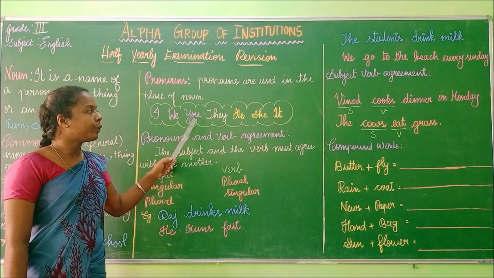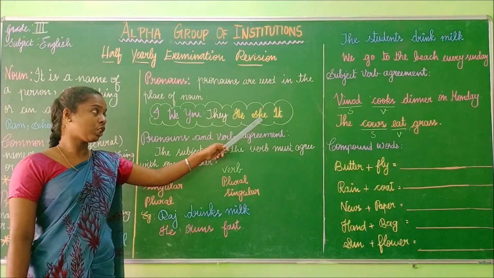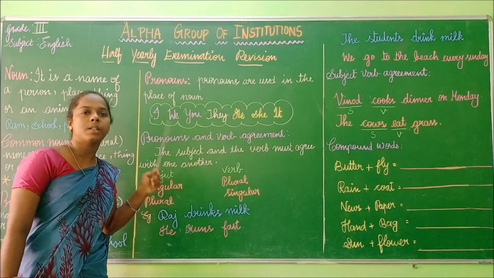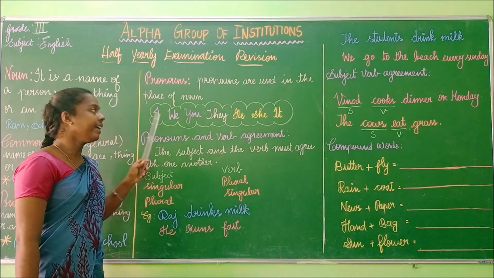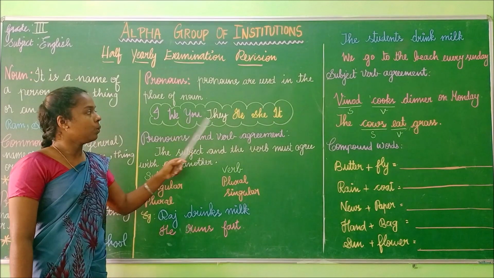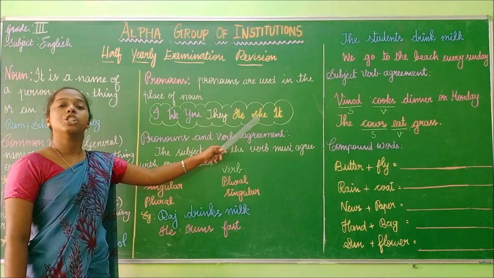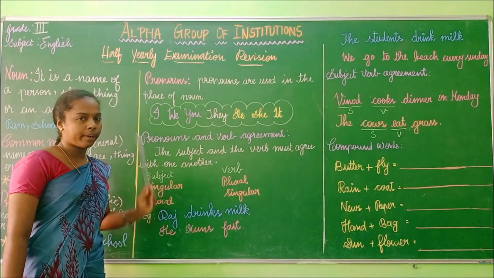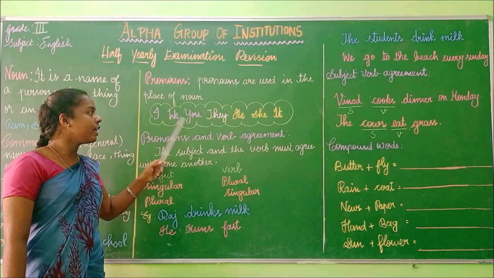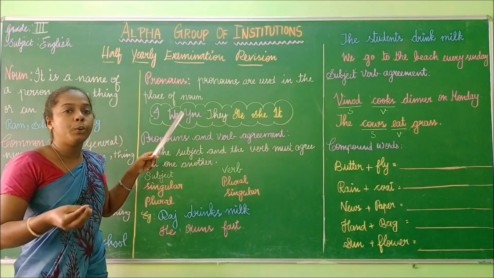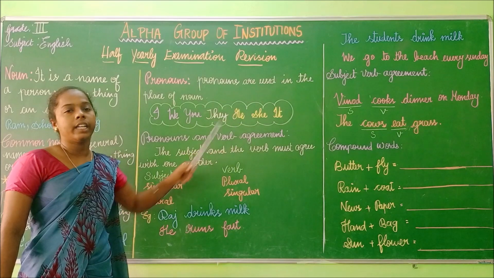I, we, you, they, he, she, it are pronouns. Repeat after me, children. I, we, you, they, he, she, it are pronouns. So I, we, you, they are plural. He, she, it are singular.